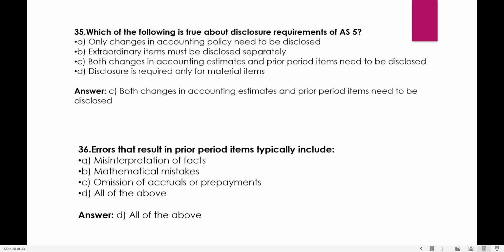Errors that result in prior period items typically include misinterpretation of facts, mathematical mistakes, omissions of accruals or prepayments. So we say all of these come under prior period items. So it is all of the above.